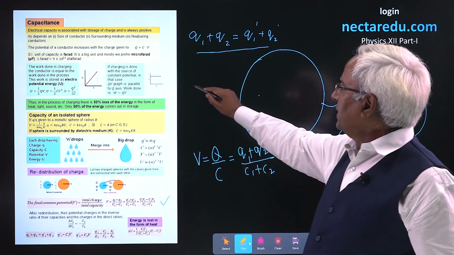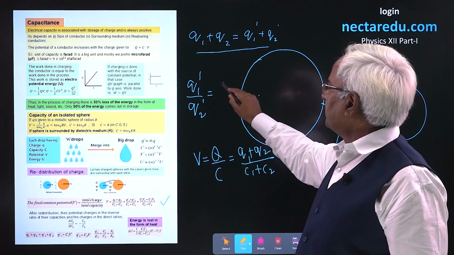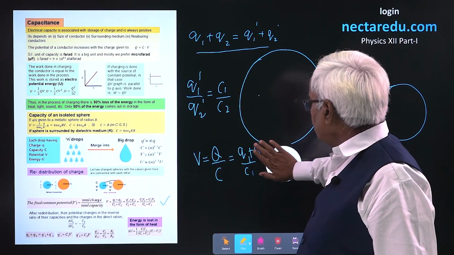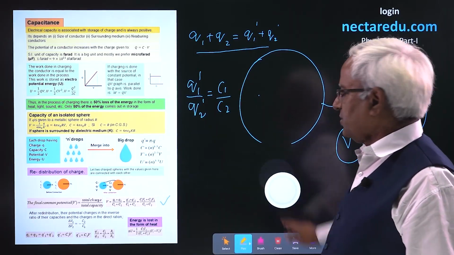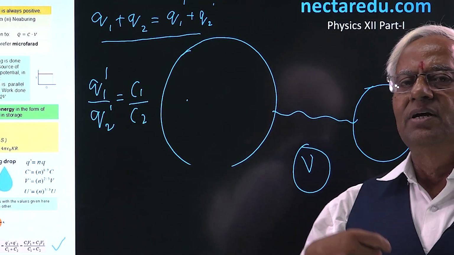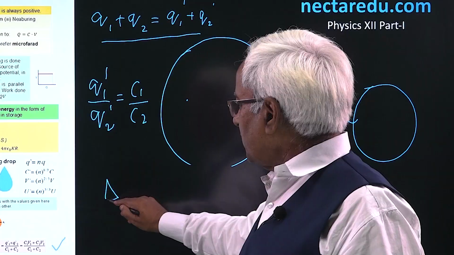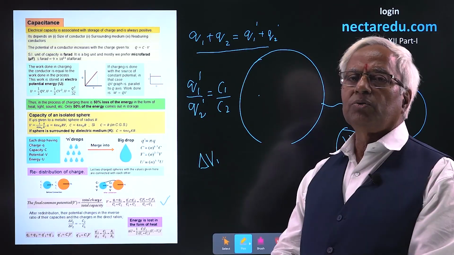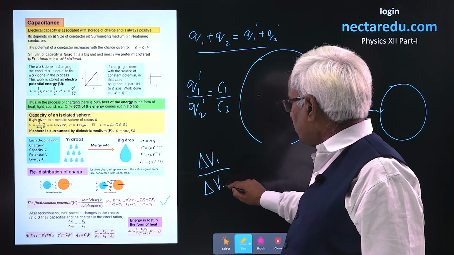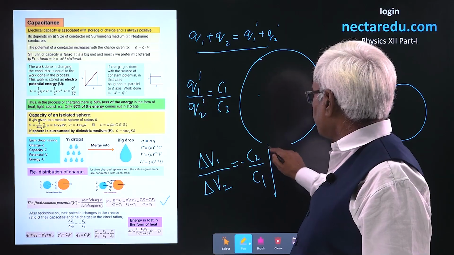If you compare the ratio of the two final charges on them, that will come out to be the direct ratio of their capacity. Obviously, their potential changed. The higher has gone lower and the lower potential has gone a little higher. The potential will change for both. Their potential, this is very interesting, will change in the inverse ratio of capacity.